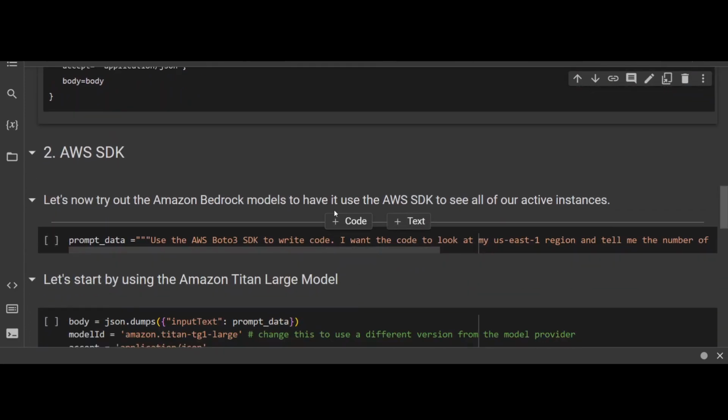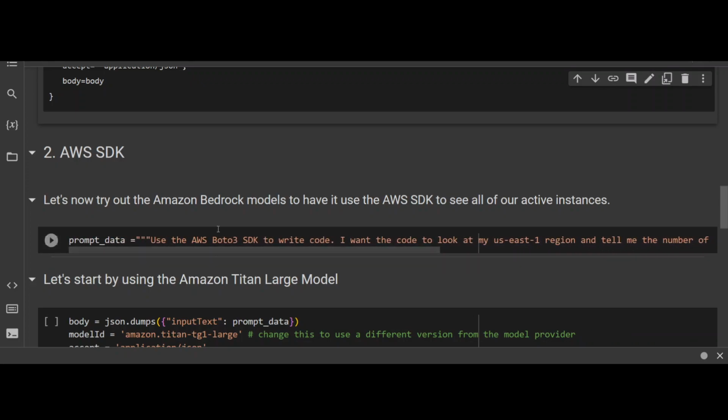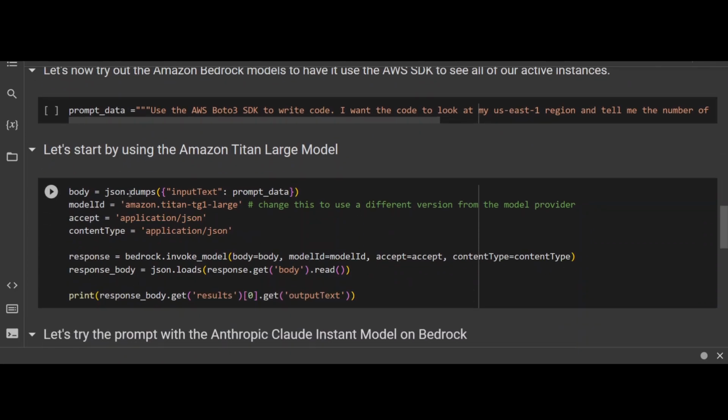Now, if you want to use the model, this is the prompt in text format, which we were playing with in the playground of Bedrock. And this is how you can access the model. First, simply create the JSON out of this prompt. Then give the model ID. I'm using AWS Titan, and you can use any other provider. Then the content type is application JSON.